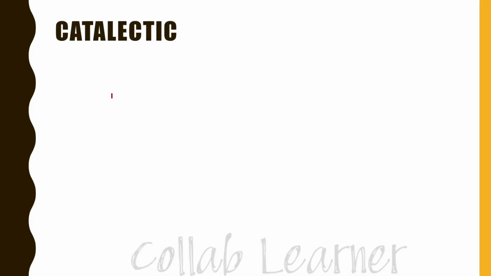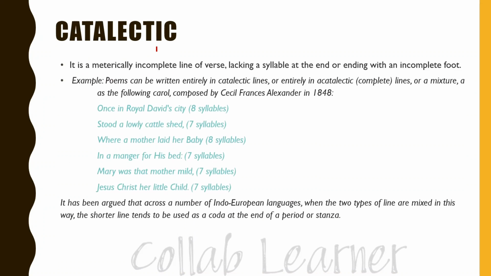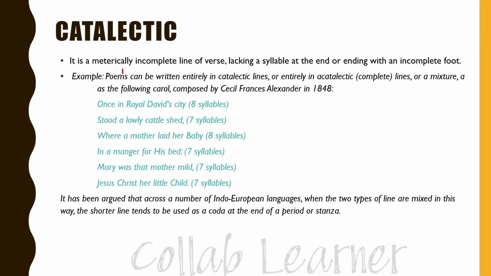And the fifth literary device is catalectic. It is a metrically incomplete line of verse lacking a syllable at the end or ending with an incomplete foot.